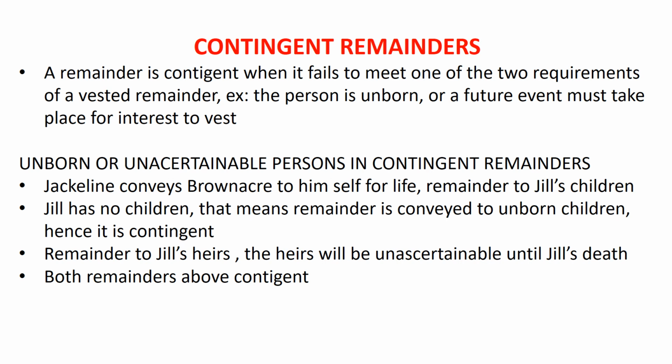We can see in this example, Jack conveys Brownacre to himself for life, remainder to Jill's children. Now, Jill has no children. That means that the remainder is conveyed to unborn children. Hence, it is contingent. Remainder to Jill's heirs, if the heirs will be unascertainable until Jill's death, then we have an example of contingent remainders.